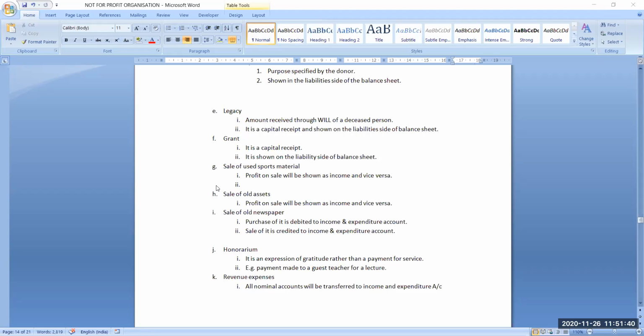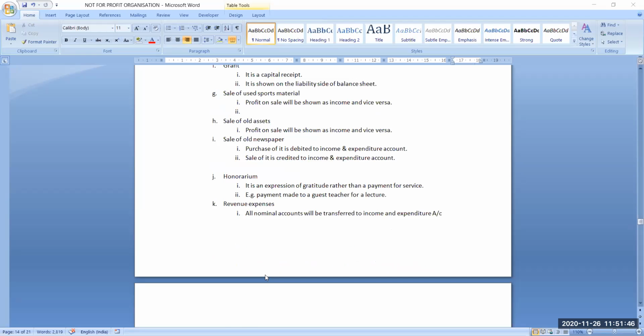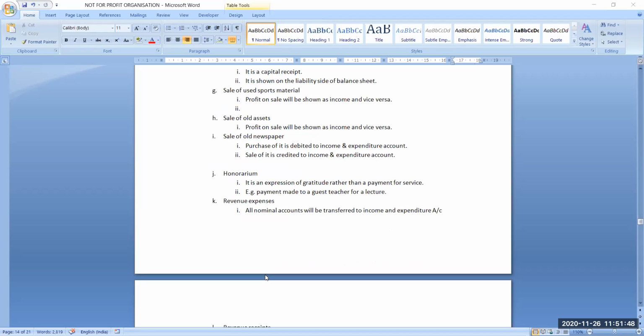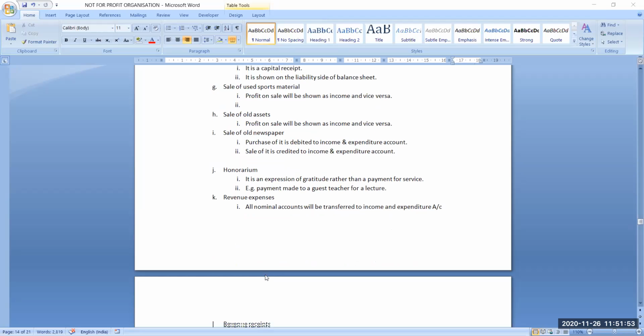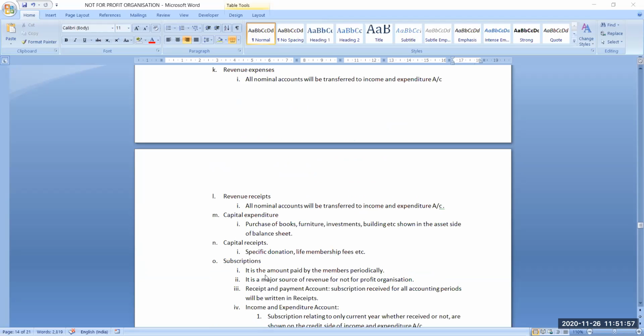Now next is revenue expenses. All the revenue expenses, whether you are paying salary or an electricity bill, telephone bill, or whatever expenses you studied last year in the profit and loss account, will be termed as revenue expenses or revenue receipts. These all will be transferred to the income and expenditure account.